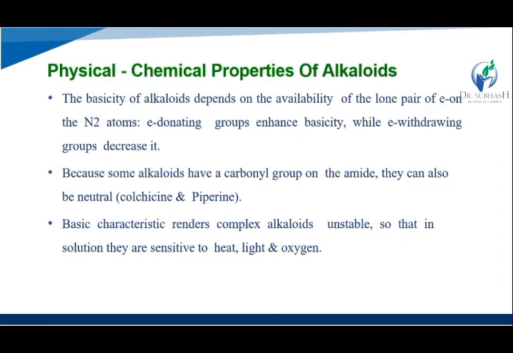Because some alkaloids have a carbonyl group on the amide, they can also be neutral, like colchicine and piperine.